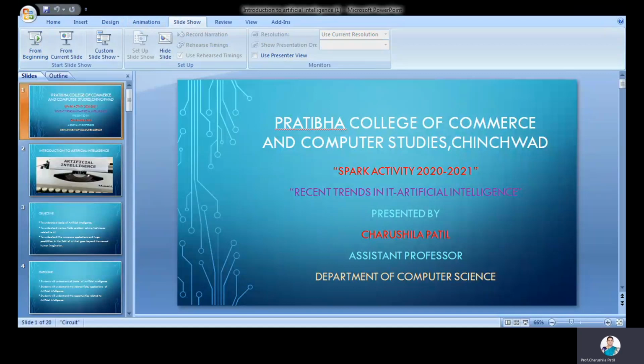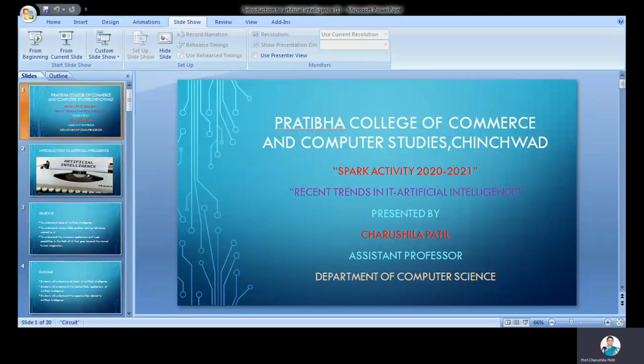So now let's move forward. The objective of this course is to understand the basics of artificial intelligence, to understand various fields and problem solving techniques related to AI, and to understand the numerous applications and huge possibilities in the field of AI that go beyond normal human imagination. Every student should understand: What is AI? What is the need of this field? What are the different problem solving techniques for real world problems? How can we solve those real world problems by machine?